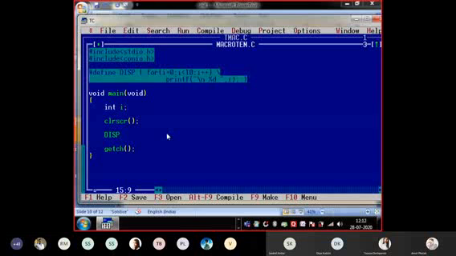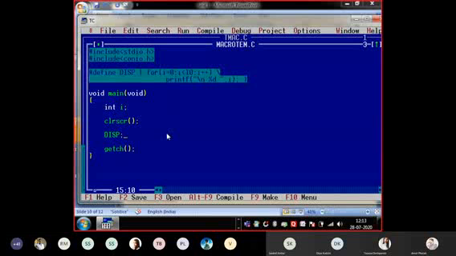Shall I give a semicolon here? If I am calling this macro directly, not calling it inside an expansion or any other statement, I must give a semicolon here, because it is now a statement. I am not using this DISP in any printf, any scanf, or in a calculation. Earlier we wrote a is equal to area, where area was used as a macro. Here I go for DISP ending with a semicolon.